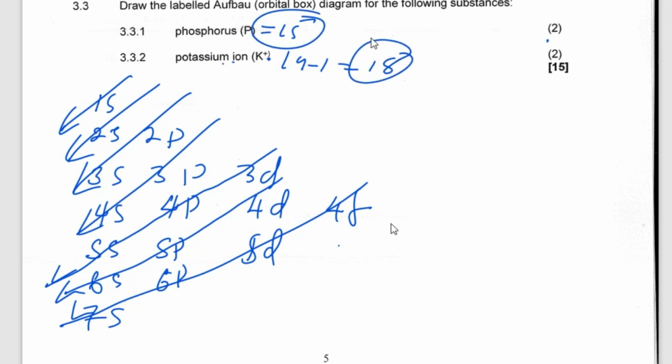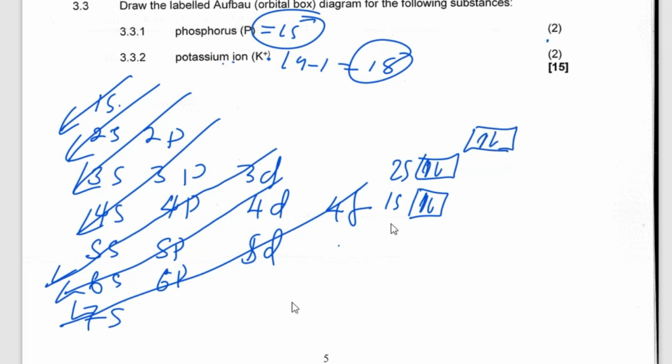So you're supposed to draw the boxes showing this. For this one, you start with this 1s box, 2 spin, 2s, this is 1s, 2s, still spin, and then they're saying 2p, this is 2p, spin.